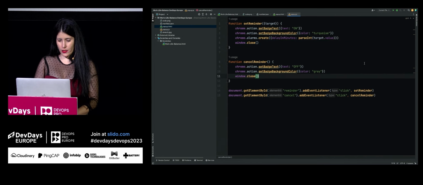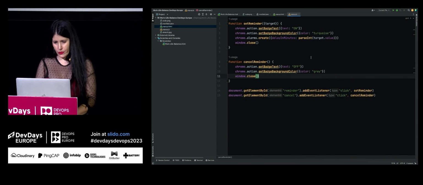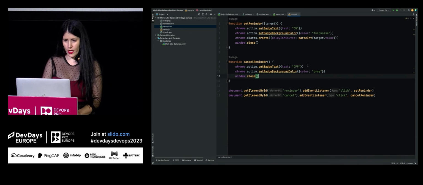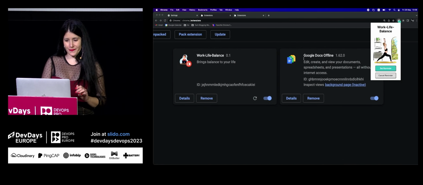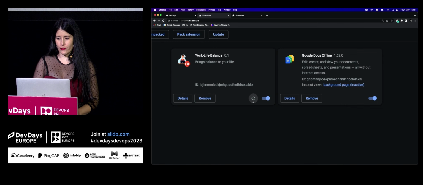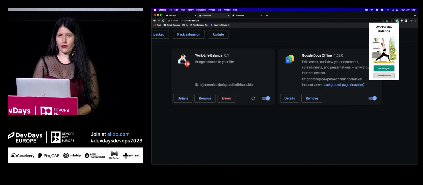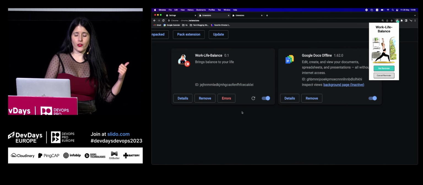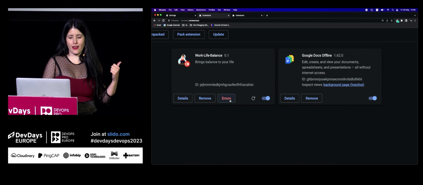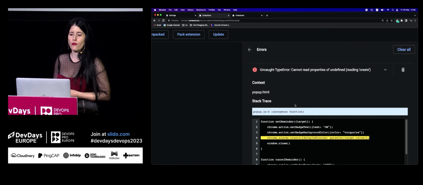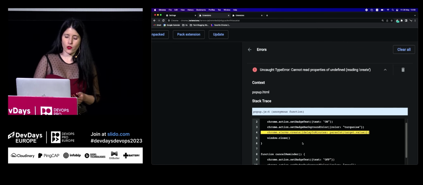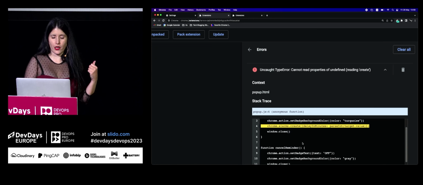Okay, and what else do I need here? I think that's okay. Okay, there is going to be an error, don't worry. It's a little spoiler. I'm going to refresh this one, and I'm going to click on set reminder. Look how nice, we got a new button in town called error. When we click on it, we can see it cannot read properties of undefined, reading create. And it also marks the location of that error.